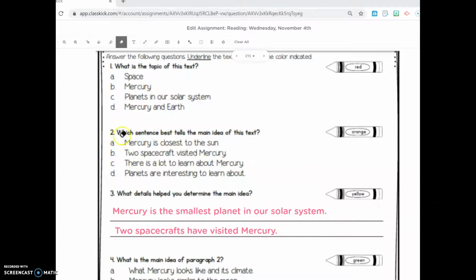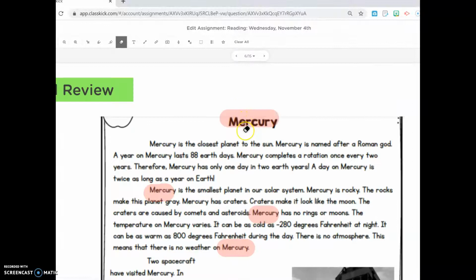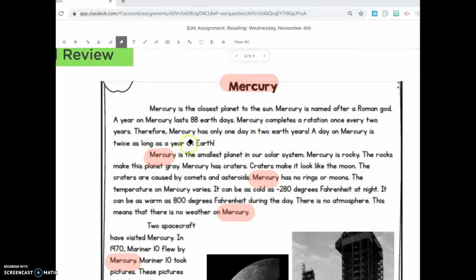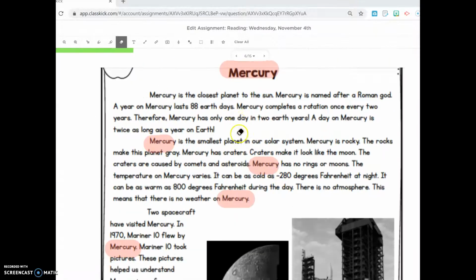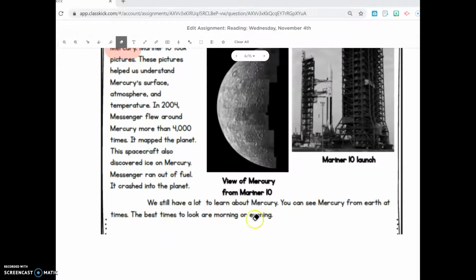Now, starting with number 2, we are going to look at the main idea, and we'll look at which sentence best tells the main idea of this text. Now, when we're looking for the main idea of a text, we can look at the heading, the topic sentences, and the conclusion, because those introduce and wrap up what we read about.